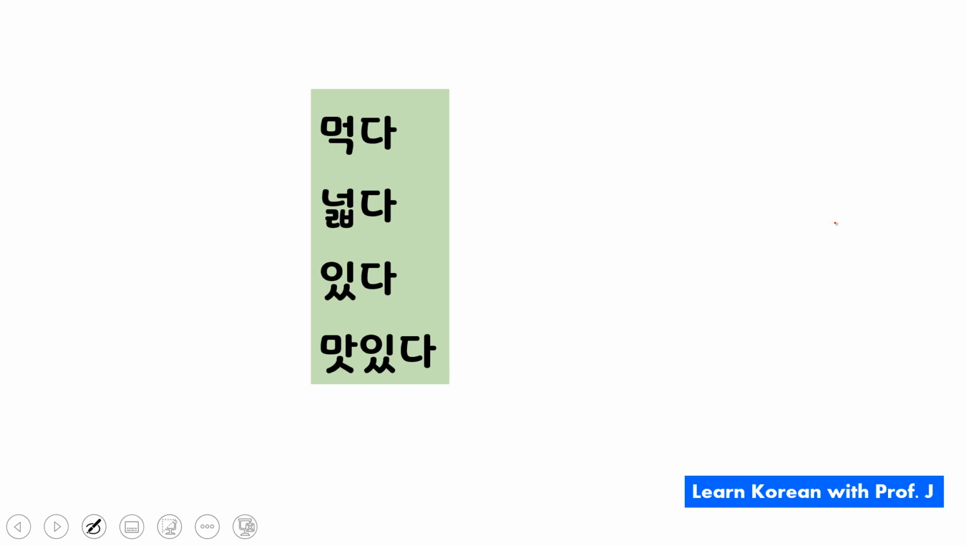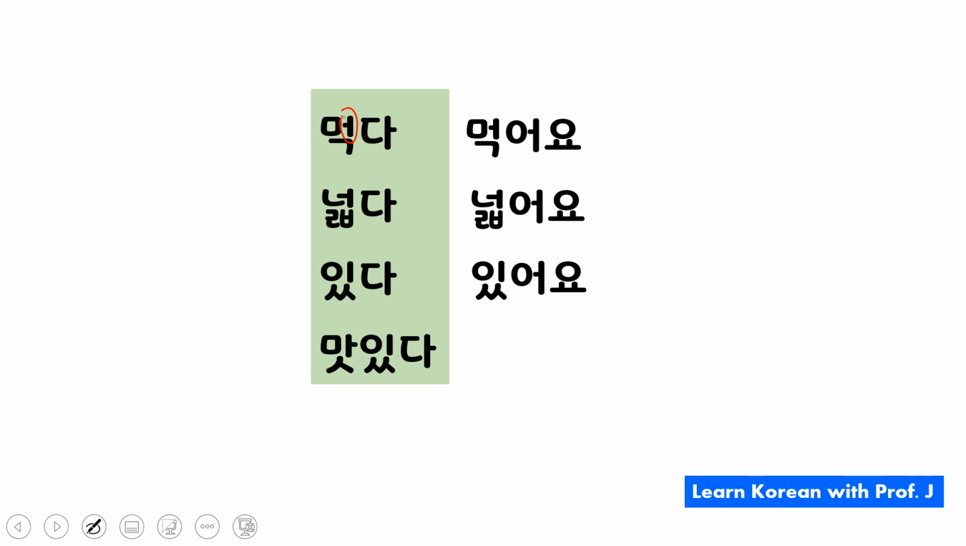먹다, to eat. It ends with a non-A/O vowel. Therefore, 먹어요. 넓다, to be spacious, 넓어요. 있다 becomes 있어요. 맛있다, to be delicious, becomes 맛있어요. Right? So all the vowels in these examples, it's not O, it's not A. It falls into the everything else category. So if it's the everything else category, it becomes 어요.